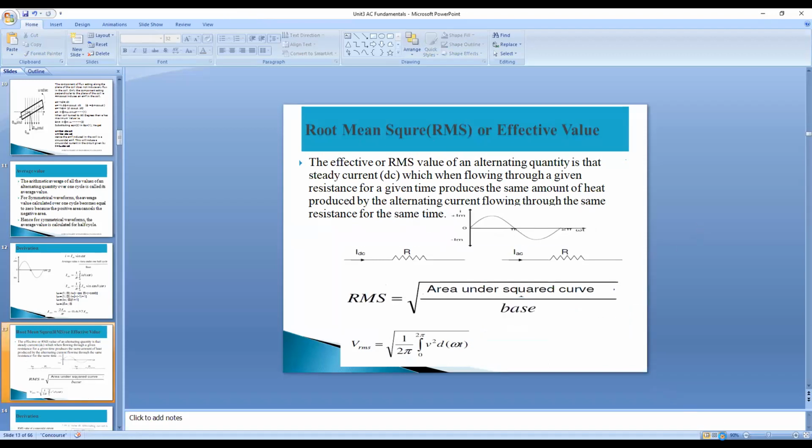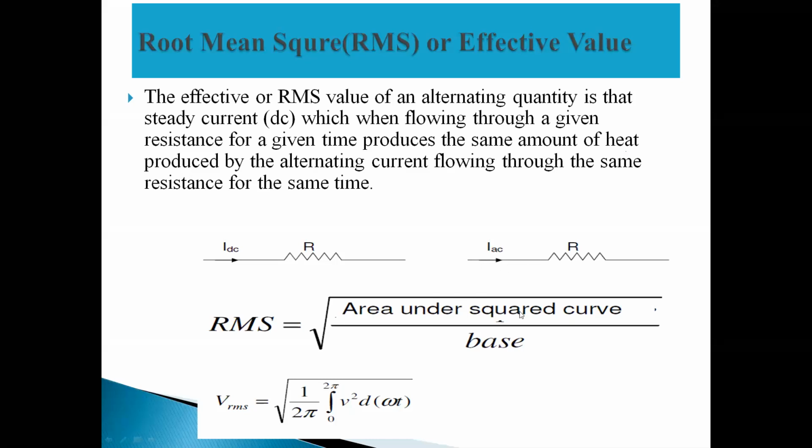Okay, so area under the squared curve. Here I have used the current waveform. For the voltage waveform, consider the complete square; the instantaneous value will become small v for voltage, and small i for current. So for root mean square, we have to use the root. The mean square is nothing but the area under the squared curve for a full cycle, divided by the base.